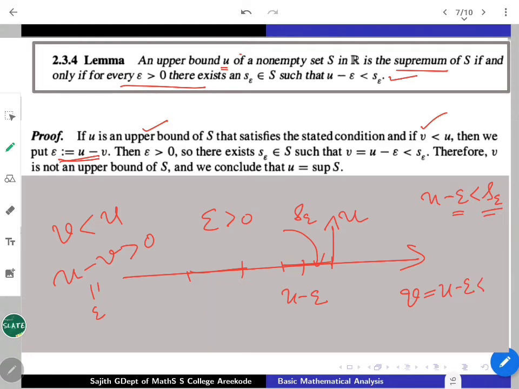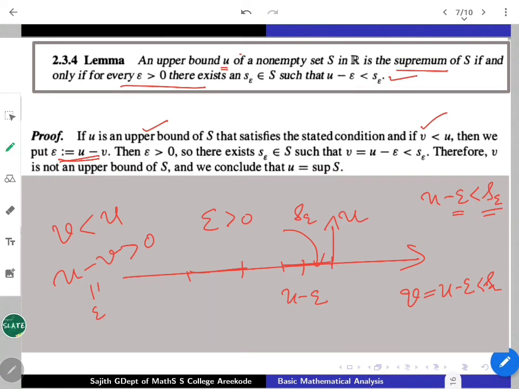That is less than s epsilon, so v is less than s epsilon. Since s epsilon is a member of S, v cannot be an upper bound. This settles the problem. So u is the least of all upper bounds; it is the supremum of S.